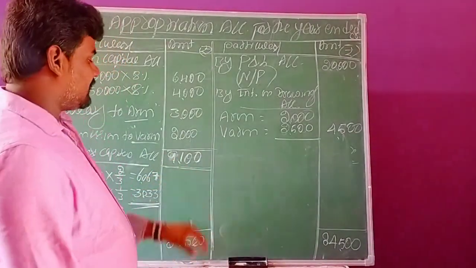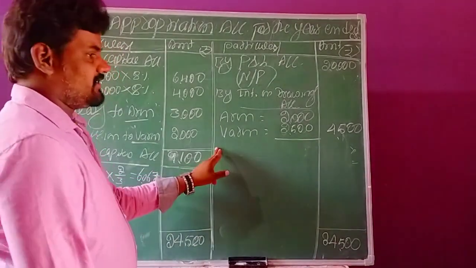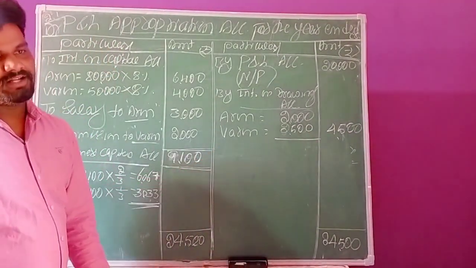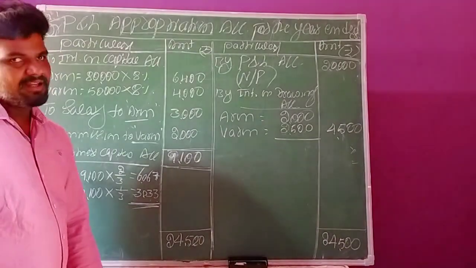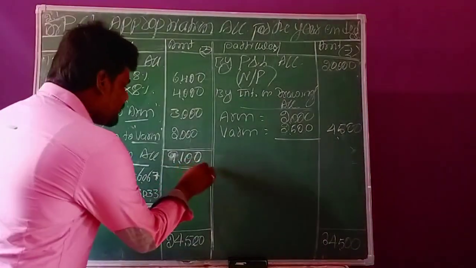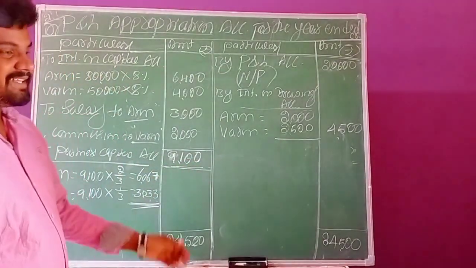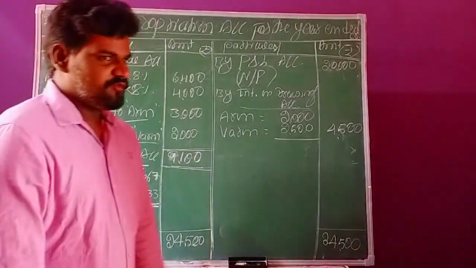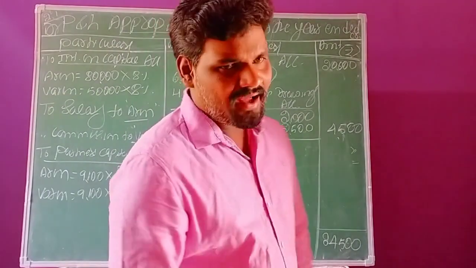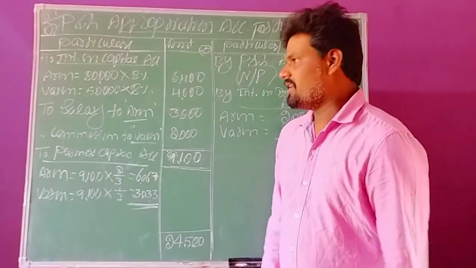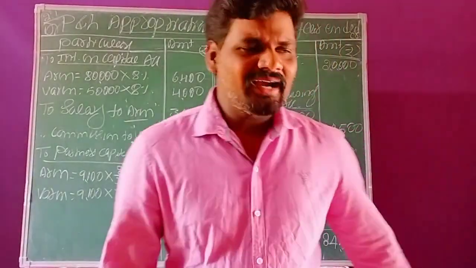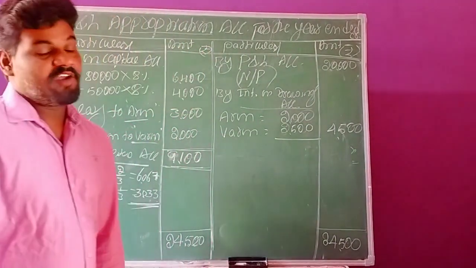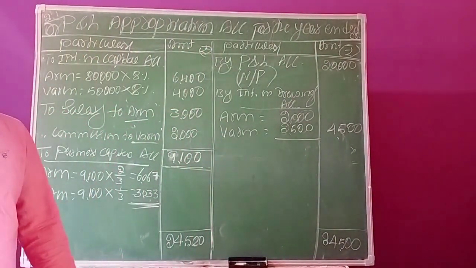Suppose we enter it in the amount column also, then the transaction will be recorded twice. At that time, maybe you will get an error. That's why the total balances we need to appropriate in the inner column only. So this is the solution for the fourth question in the appropriation account. I thought you understood this concept by way of preparing the profit and loss appropriation account.